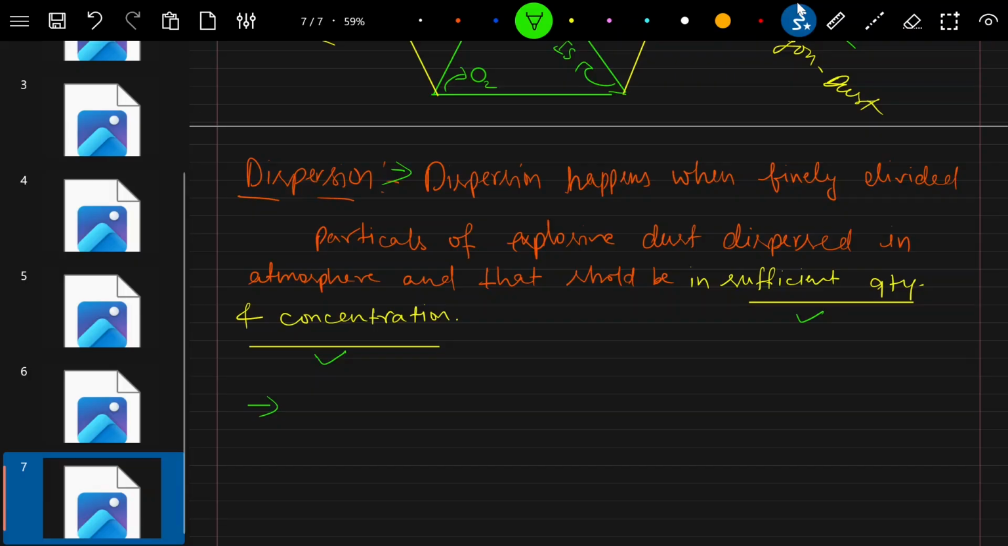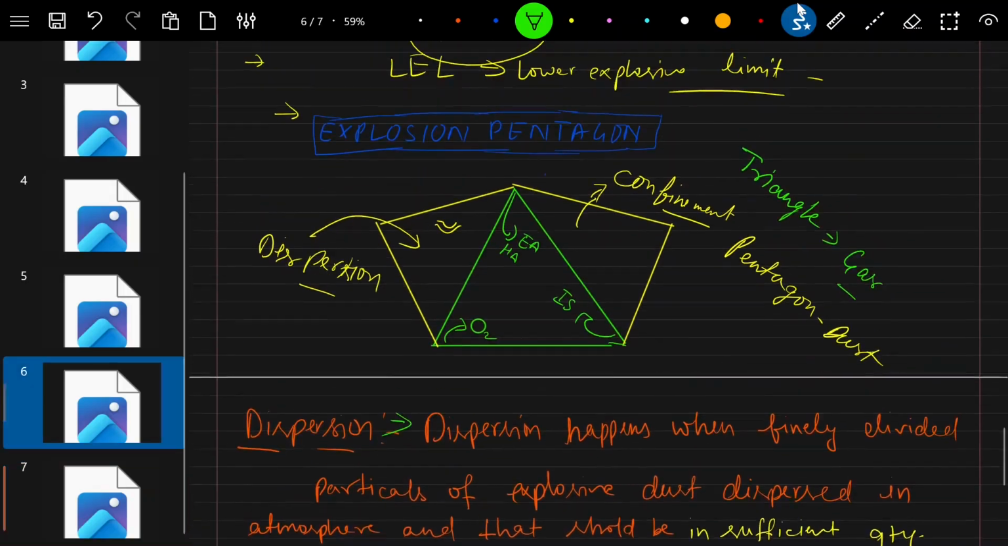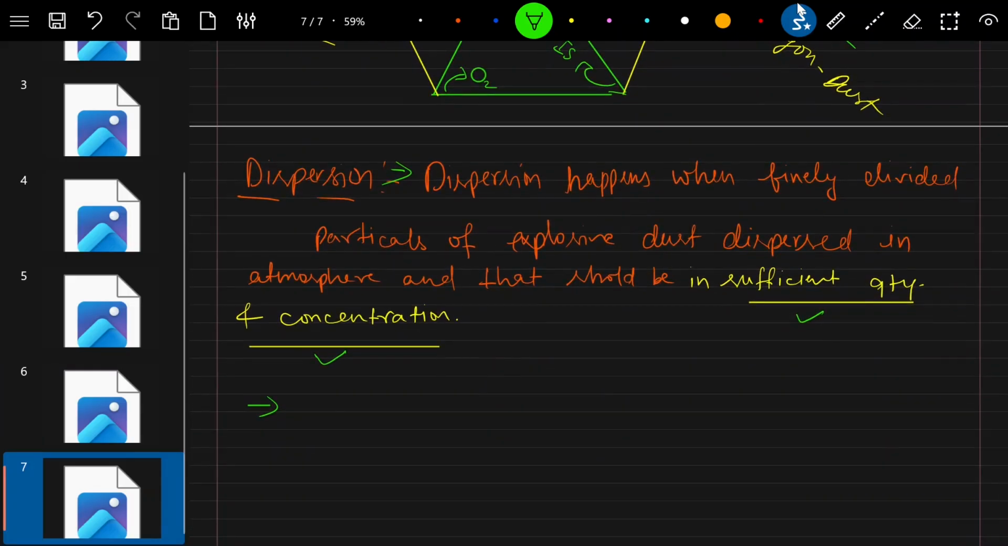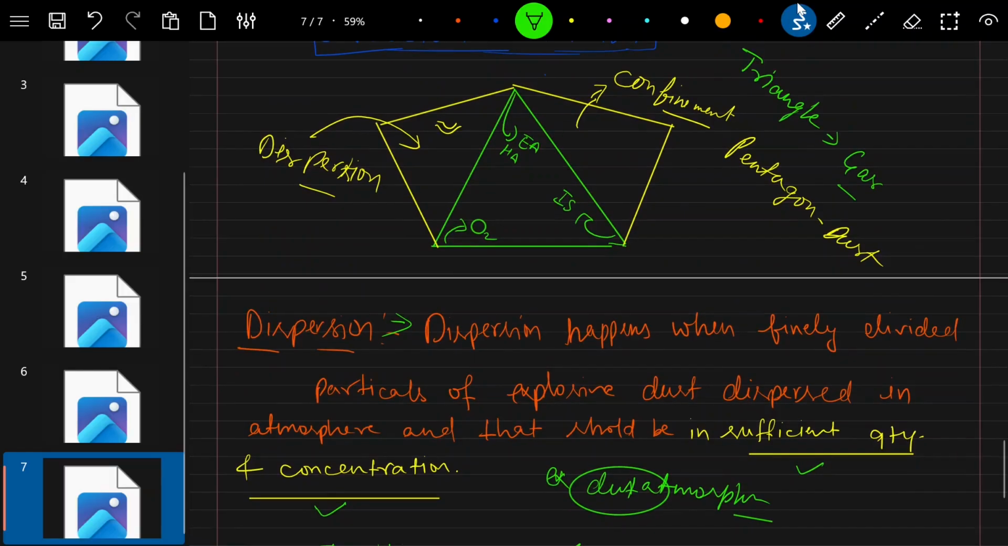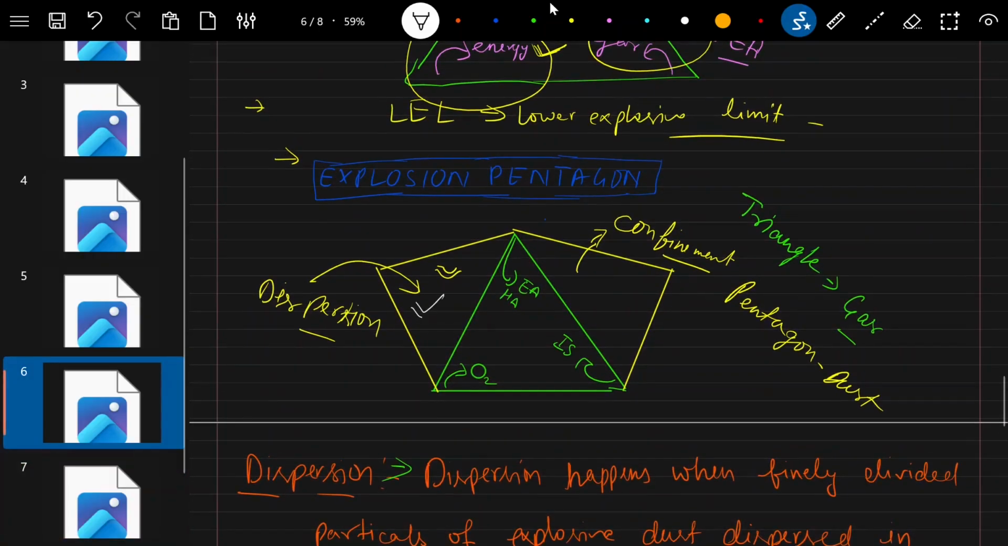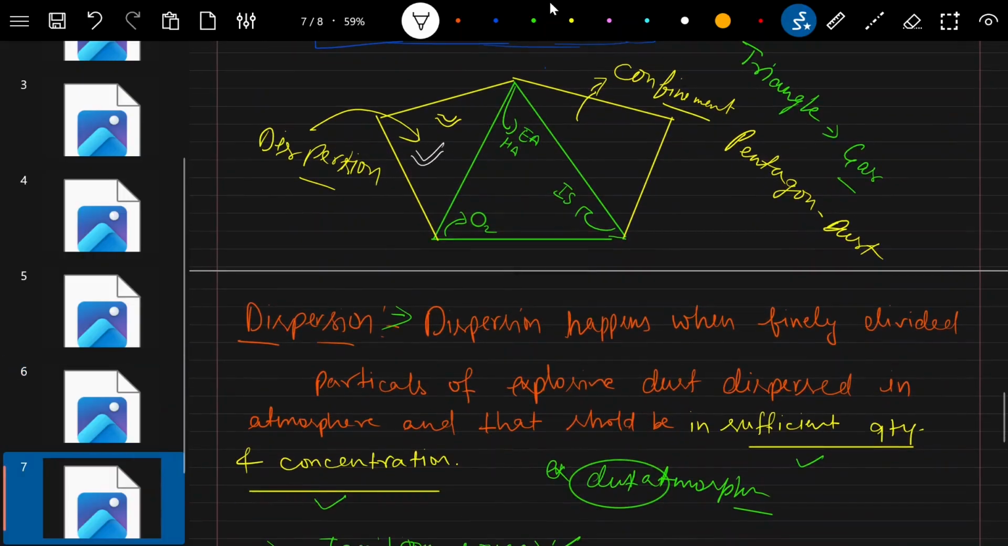Likewise, in the explosive triangle, we know that ignition cannot happen if the ignition source is not there. So an ignition source is needed for this explosive dust atmosphere to happen. Similarly, what is confinement? From the above, we understand that dispersion happened and how it happened. But now the next point is confinement.